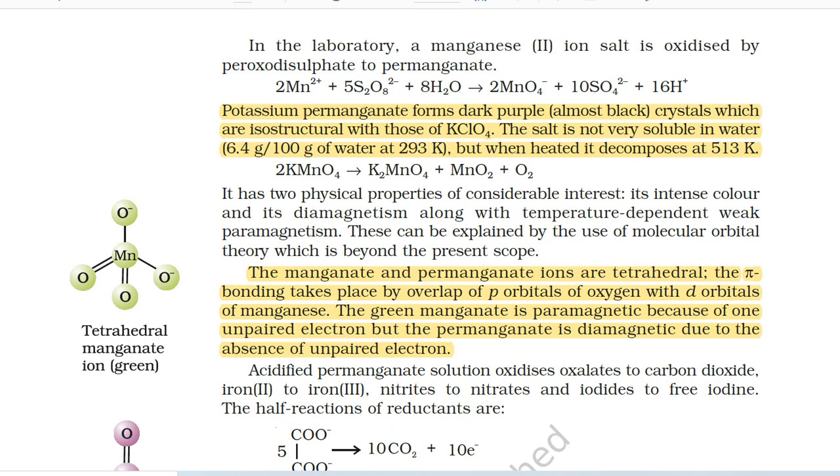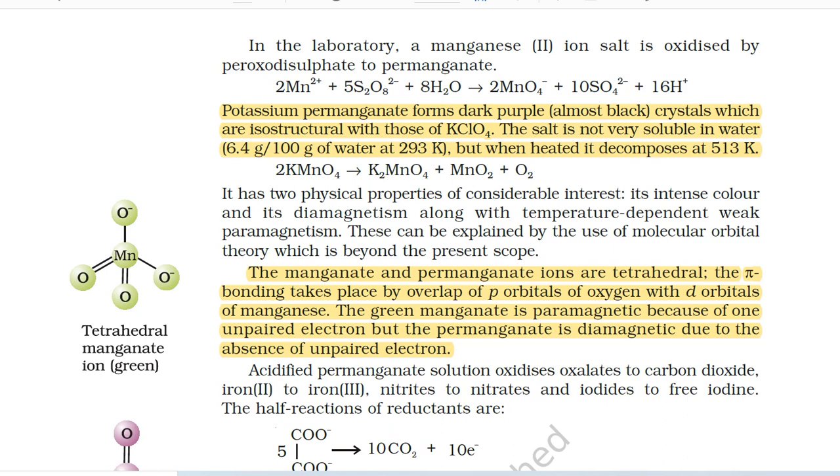2Mn^2+ + 5S2O8^2- + 8H2O gives 2MnO4^- + 10SO4^2- + 16H+. Potassium permanganate forms dark purple, almost black crystals which are isostructural with those of KClO4. The salt is not very soluble in water (6.4 gram per 100 gram of water at 293 Kelvin), but when heated, it decomposes at 513 Kelvin.